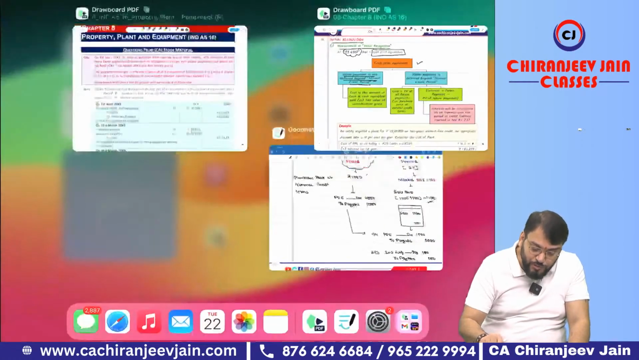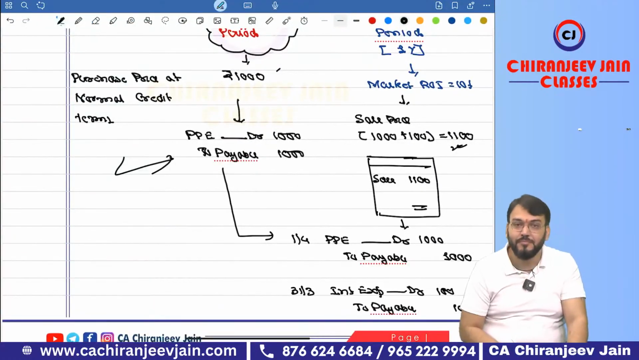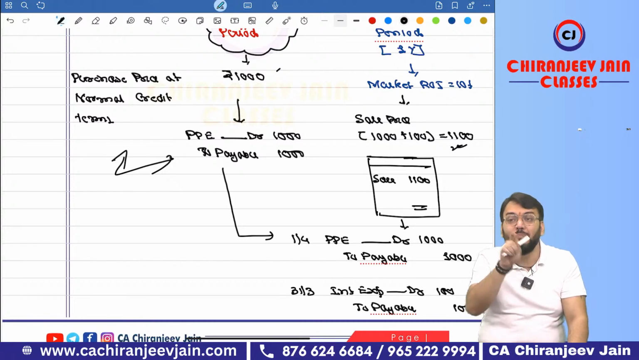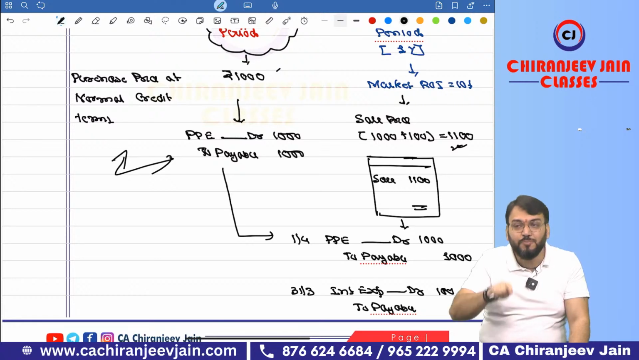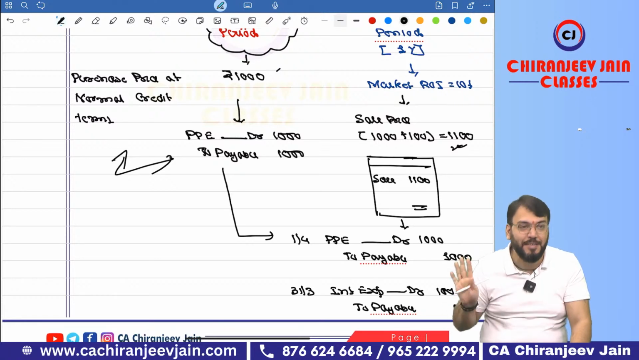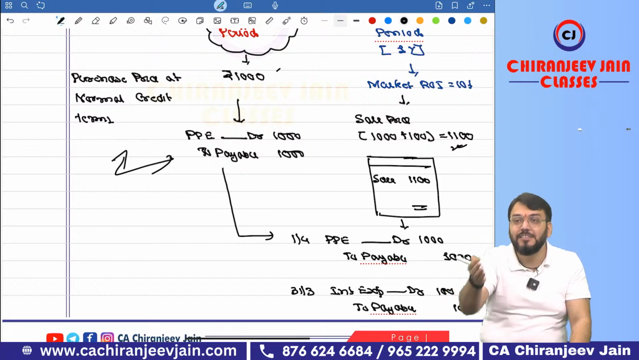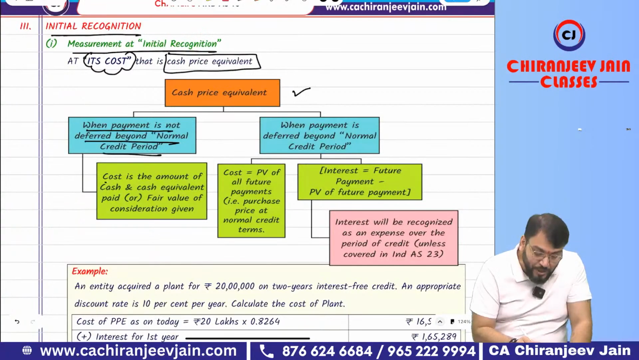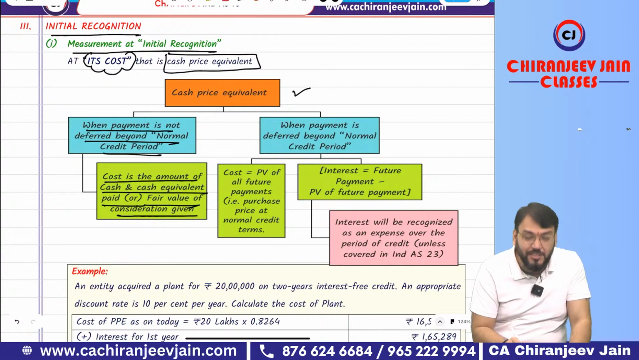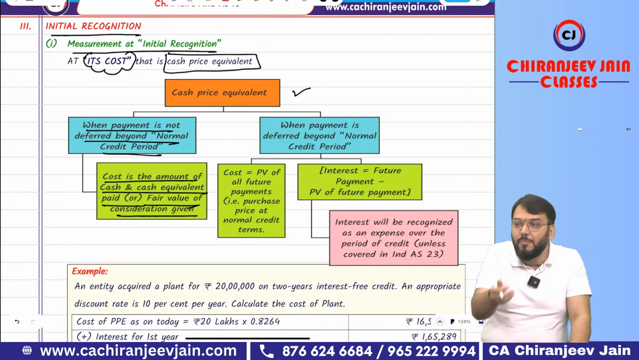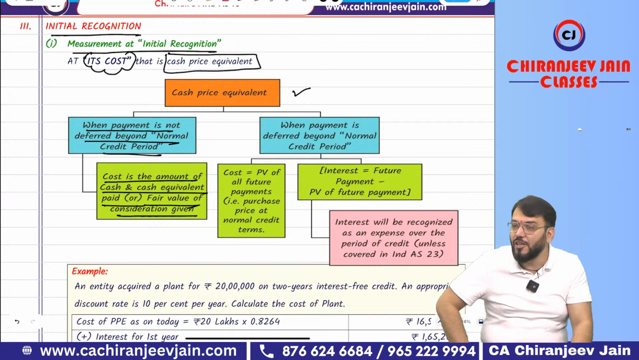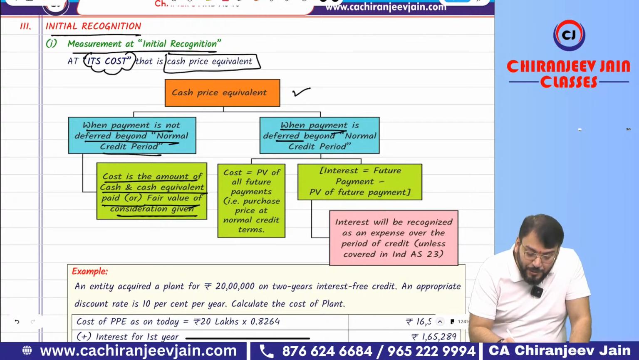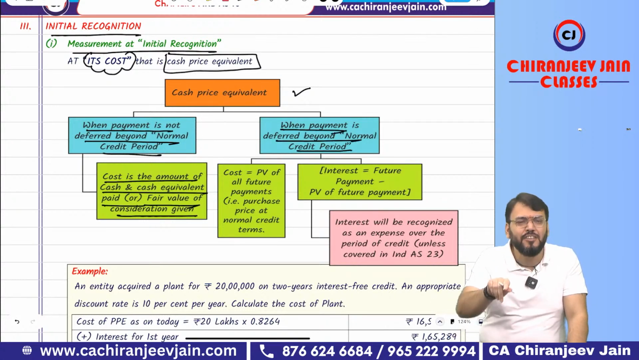Means these are two situations, either this or this. When the payment is not deferred beyond normal credit period, here cost price will be equal to cash and cash equivalent paid. Means whatever consideration you are paying, that becomes cost price. The cost is the amount of cash and cash equivalent paid or fair value of consideration given up. Whatever consideration you are paying, that becomes what? Cost price.